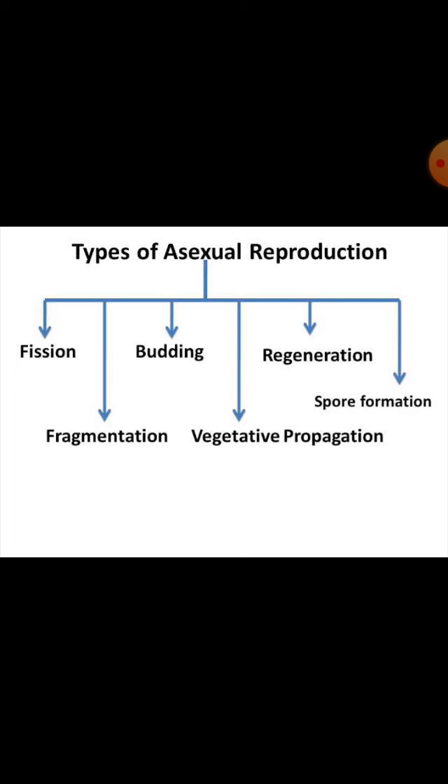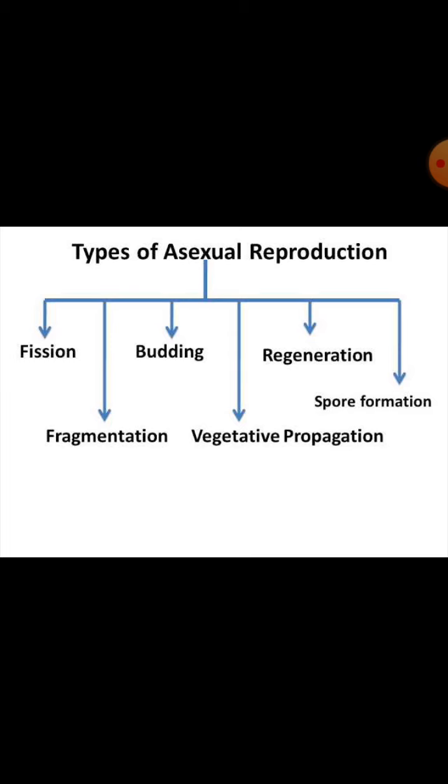Now, what do you mean by asexual reproduction? It involves only one parent, either male or female, and forms a new organism like a clone, identical to the parent. For example, in plants, this type of reproduction is vegetative propagation, or reproduction by propagules. We will learn that in the next class. In this class we learned lower organisms: fission, fragmentation, budding, regeneration, and spore formation.